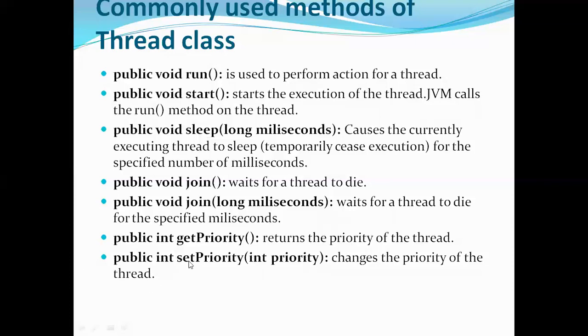So now just observe, here we have a method called get priority. It returns the priority of a thread. I told you that every thread, when it is created, will have a default priority, and that priority is 5. So if you use this method get priority, you will get 5. Now imagine that I want to change that priority from 5 to any other number, then you can use a method called set priority. Using set priority, you can change the priority of your thread. So instead of 5, you can change it to your required number.